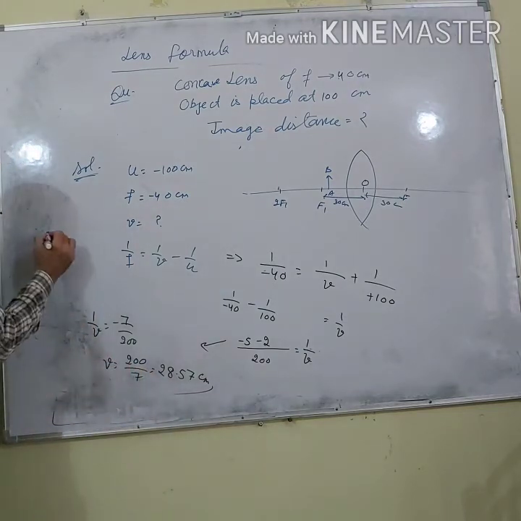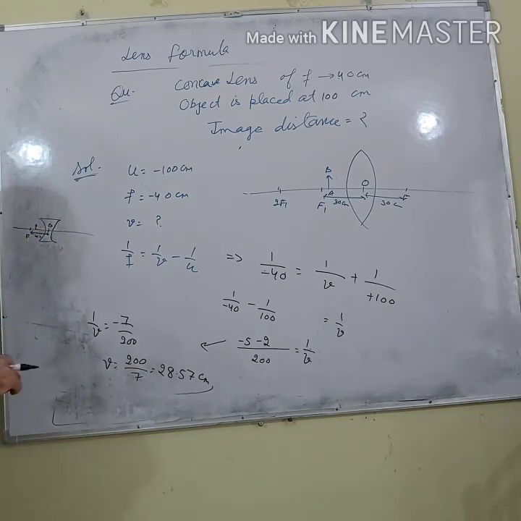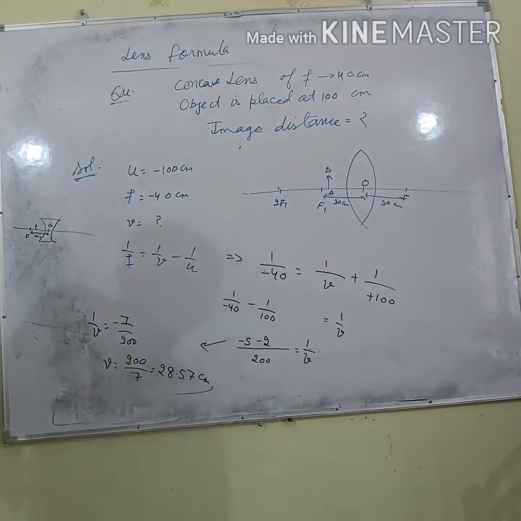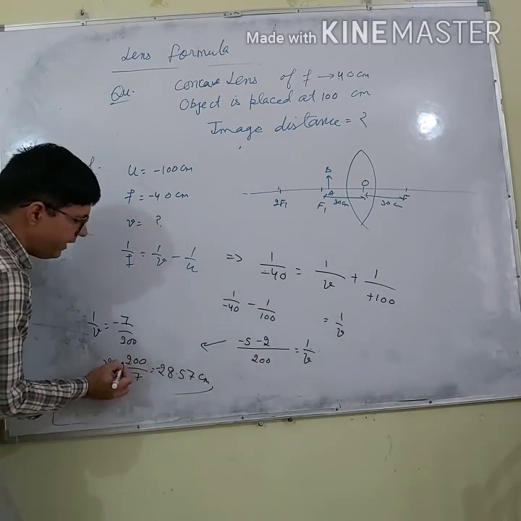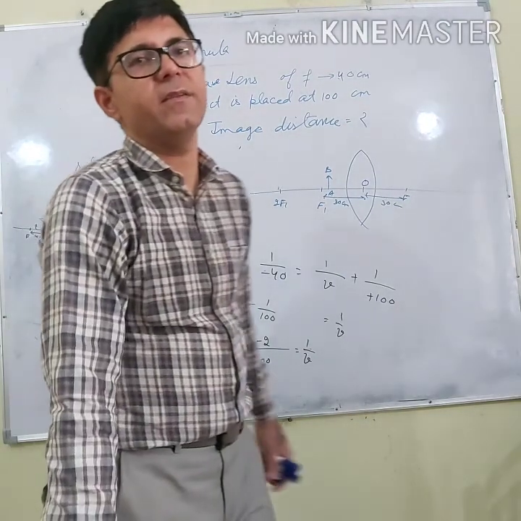So here the focal length was 40 centimeter. Let us say this is a concave lens, right? Optical center, focal length 40 centimeter, and where is the image formed? At a distance of 28 centimeter. That is, image is again formed between the optical center and the focus. And what does this negative sign indicate? Negative sign indicates that the image is formed on the left hand side of the lens.